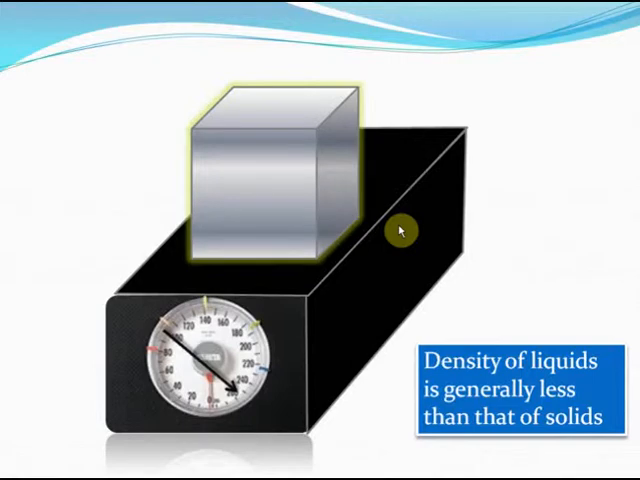In fact, the mass per unit volume, or the density, of water is 1000 kilograms per meter cube. What this means is that approximately 1 meter cube of water weighs 1000 kilograms. However, the density of silver is 10,600 kilograms per meter cube. This means that the same 1 meter cube of silver weighs 10,600 kilograms. Can you believe that? 1 meter cube of water weighs 1000 kilograms, but 1 meter cube of silver weighs 10,600 kilograms. So as you can see, the density of liquids is less than that of solids.